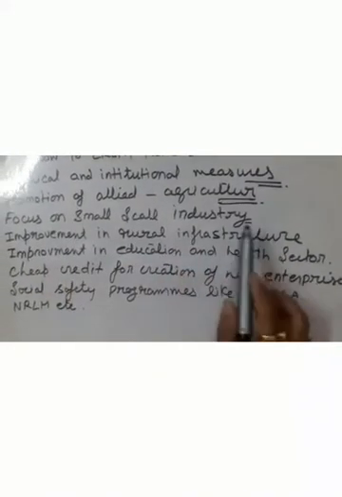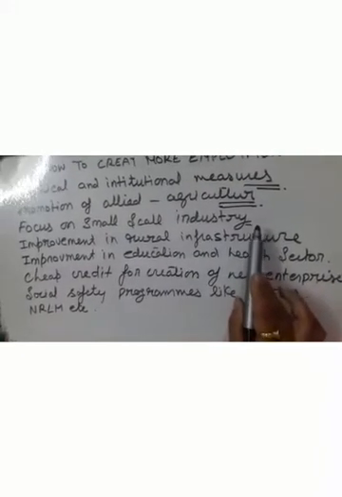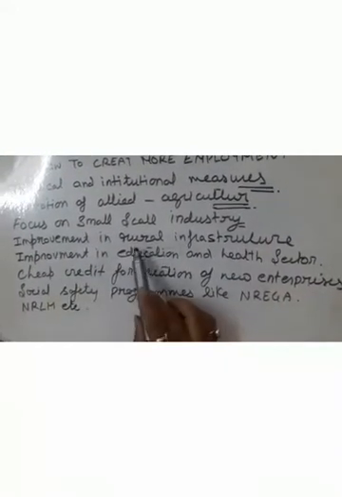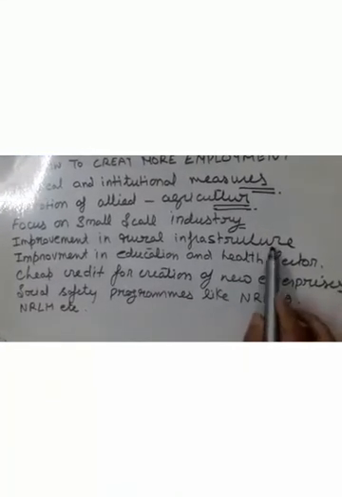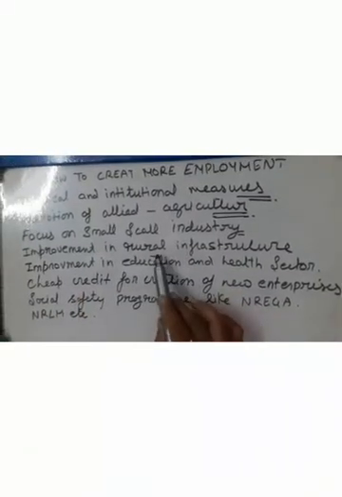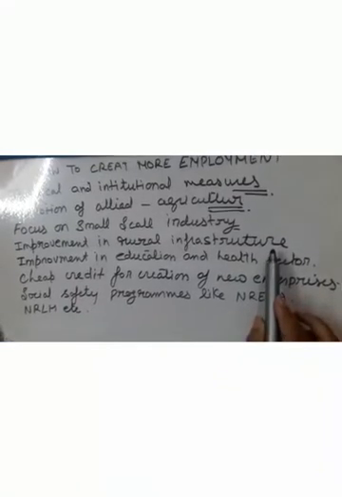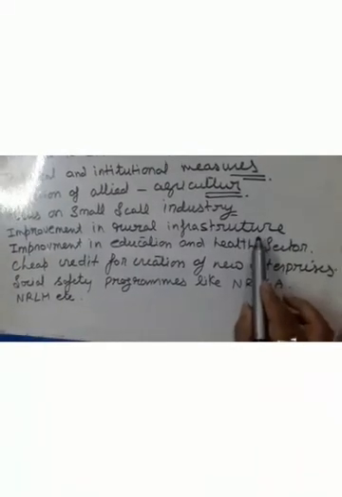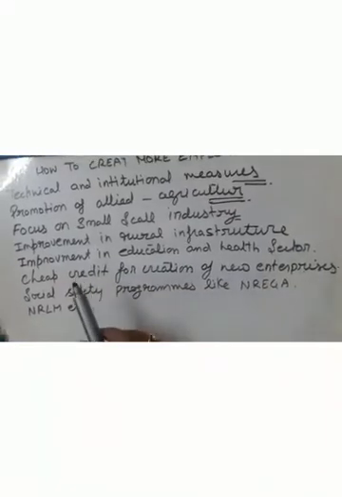So it will provide a lot of employment especially in rural areas, and it can also provide employment in urban areas. Next is improvement in rural infrastructure, for example hospitals, education centers, training centers, because if we improve the rural infrastructure, definitely the persons will be more skilled, more capable, more healthy, and they will get more work and job opportunities. So it is mandatory to improve rural infrastructure.